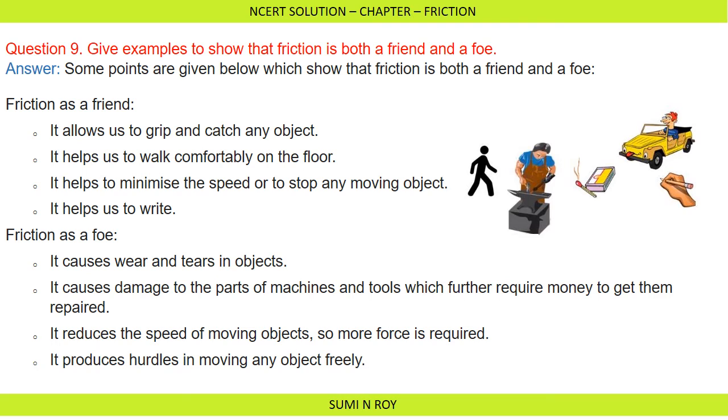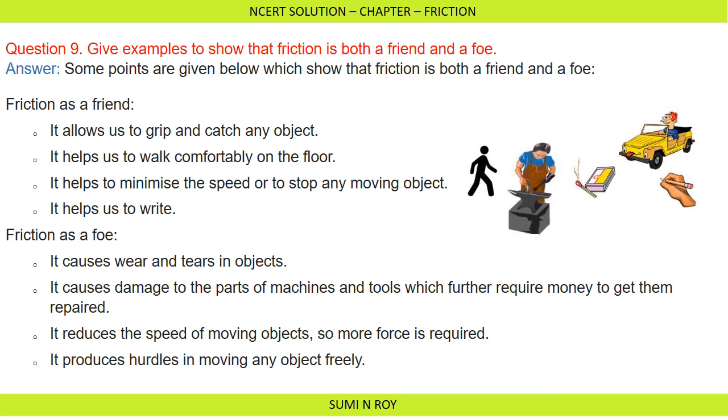It helps to minimize the speed or to stop any moving object. For example, if you want to stop a car, you apply the brake, and here the friction works. Friction helps us to stop an object. It helps us to write. Whenever we are writing with a pen or a pencil or a chalk, friction is helping us to write or draw.